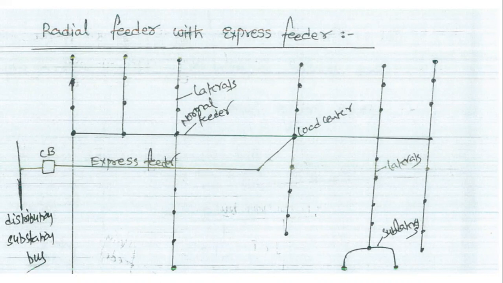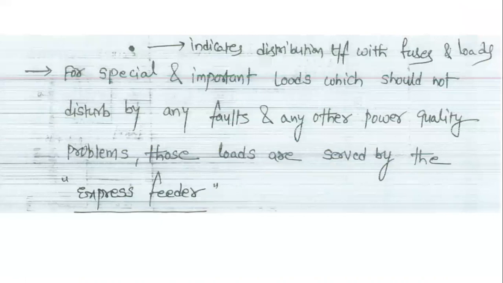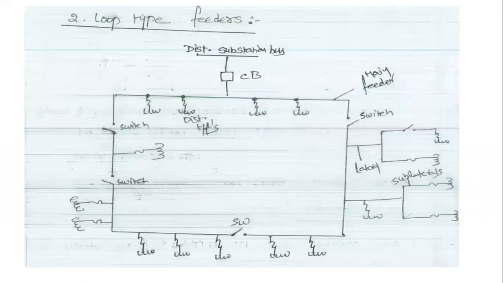If any fault occurs at the main feeder, only in that case are we using the express feeders. Otherwise, the main feeder will be working normally. These are the three types of radial feeders.